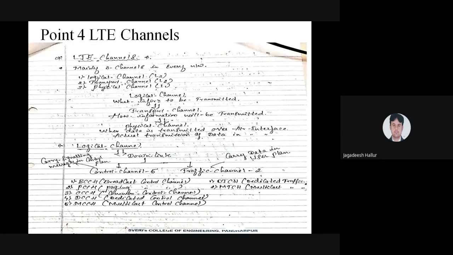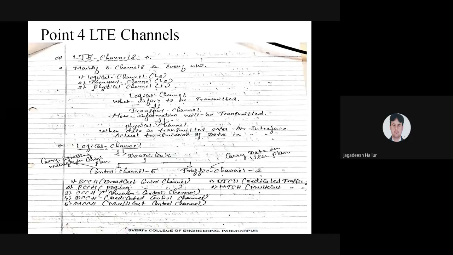Once he has to request service, the dedicated control channel has been released. When it is released, the MSC, that is Mobile Switching Center, has to check all the information of the user: where he is coming from, where he is located, which data he is having, which network he is having. Almost all the functionality has to be done by this dedicated control channel, that is DCCH. Once all the information has been checked and found correct, the dedicated control channel has been released.